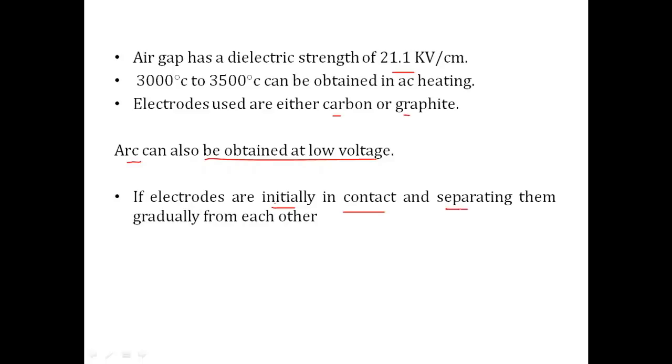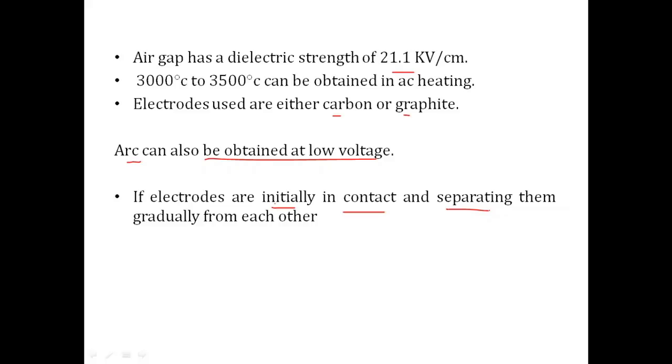When we separate them, there will be a gap between the electrodes, and since there is already a flow of current, there will be a chance of current flowing in the air. That creates an arc. So we don't need a sudden breakdown. When we gradually remove the two connected electrodes, there will be a flow of current in the air, and that creates an arc.